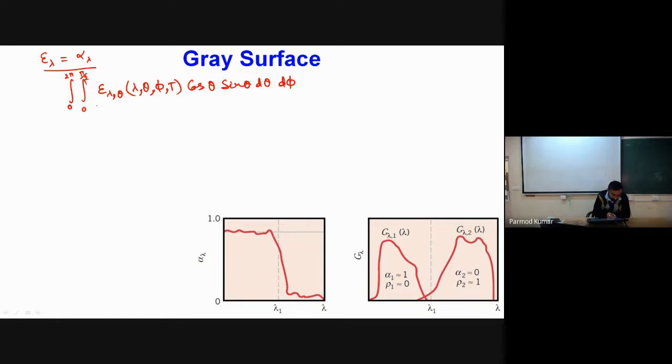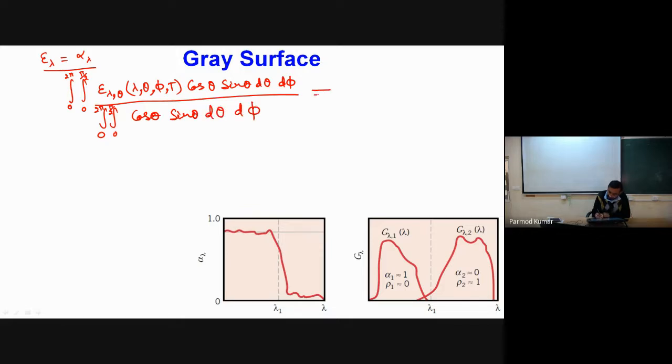This is divided by the same integral with the blackbody intensity, which will cancel, so I can simply write 0 to 2 pi, 0 to pi by 2, cos theta sin theta d theta d phi.